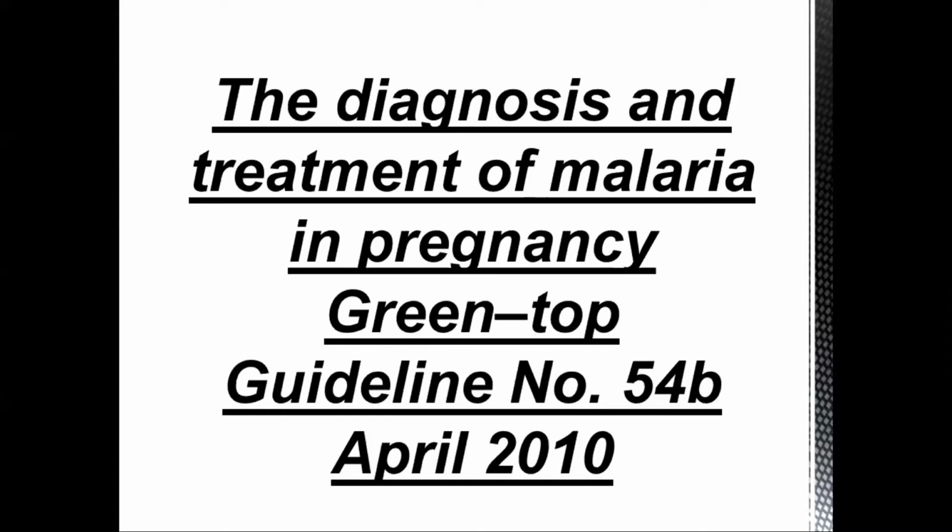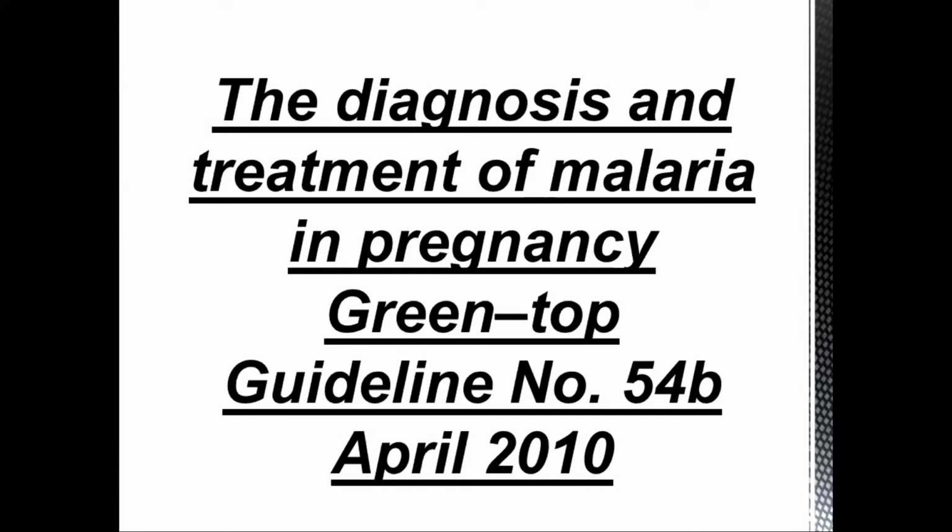But if it's a complicated Plasmodium falciparum malaria, the incidence of mortality in pregnant women is 50%. If the woman is non-pregnant, then the mortality incidence is 15 to 20%. I'll repeat these percentages once again for you. These are the only percentages that we need to mug up from these two guidelines.